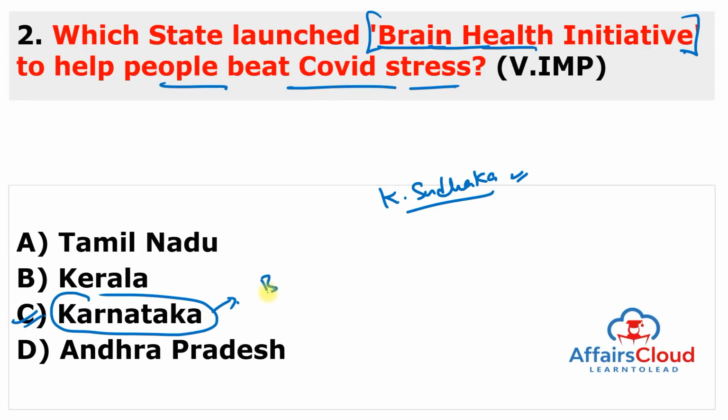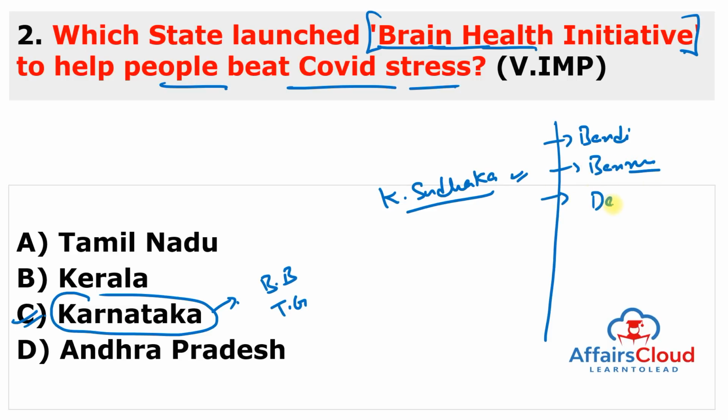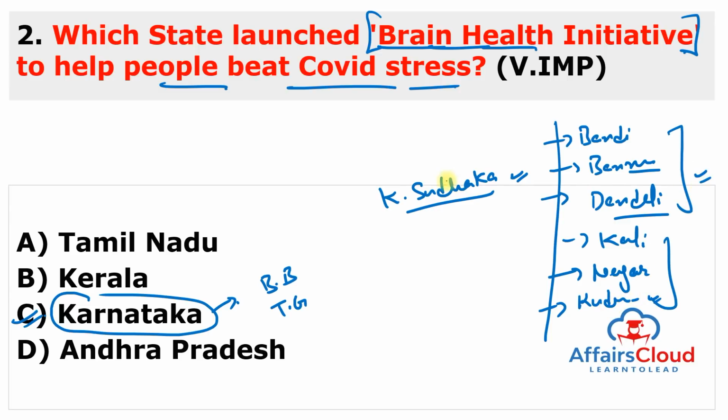Karnataka's chief minister is Basavaraj Bommai, and governor is Thawarchand Gehlot. And you can also remember very important national parks there. One is Bandipur National Park. Next is Bannerghatta National Park, very famous. Next is Dandeli National Park. Kali Tiger Reserve is there. Nagarhole National Park, and a very important national park, which is also an iron ore mine. This is Kudremukh. So I think we discussed 6. Yes, we discussed 6, and these are very, very important national parks in Karnataka.